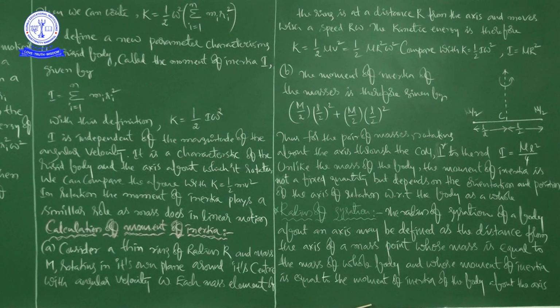And we already discussed the analogy between angular velocity and linear velocity, that is v is equal to r omega. And I already told you in the same class that moment of inertia is the rotational analog of mass. In rotational motion, the moment of inertia plays a similar role as mass does in linear motion.